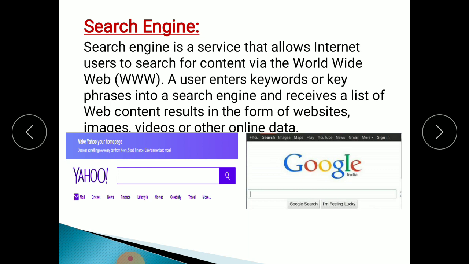This type of Google search bar will open on your computer or mobile. In this search bar, whatever information you want to search, we type those keywords. This is called a search engine. With the help of this search engine, we can search all types of information on the World Wide Web or on the internet.